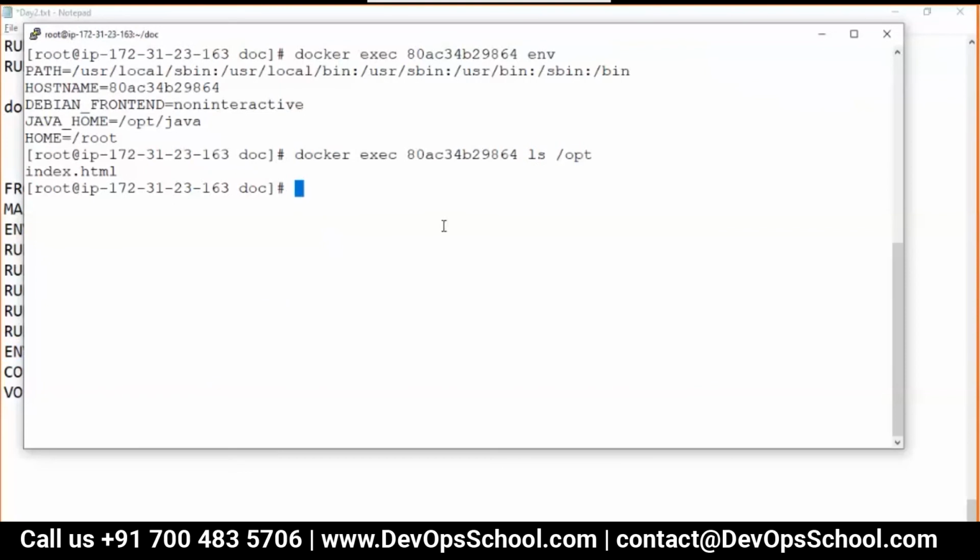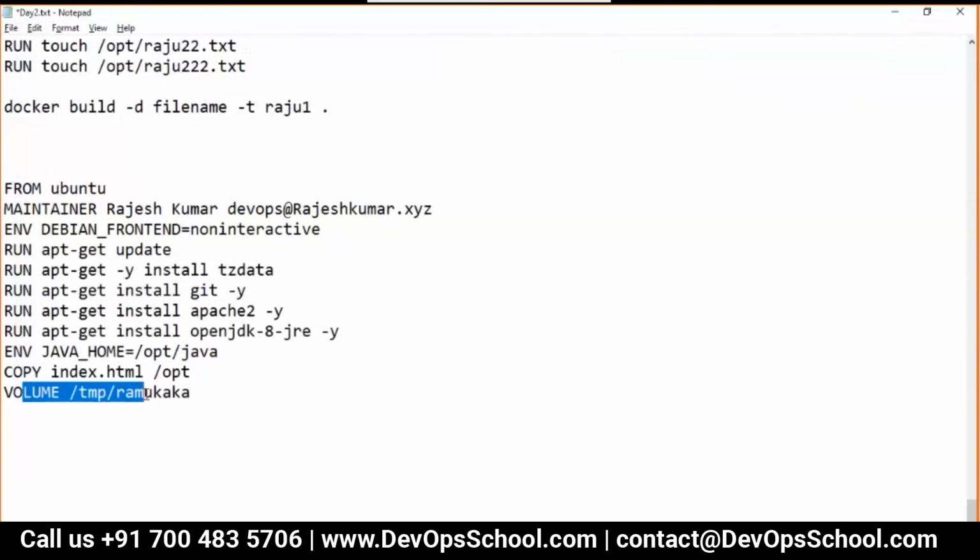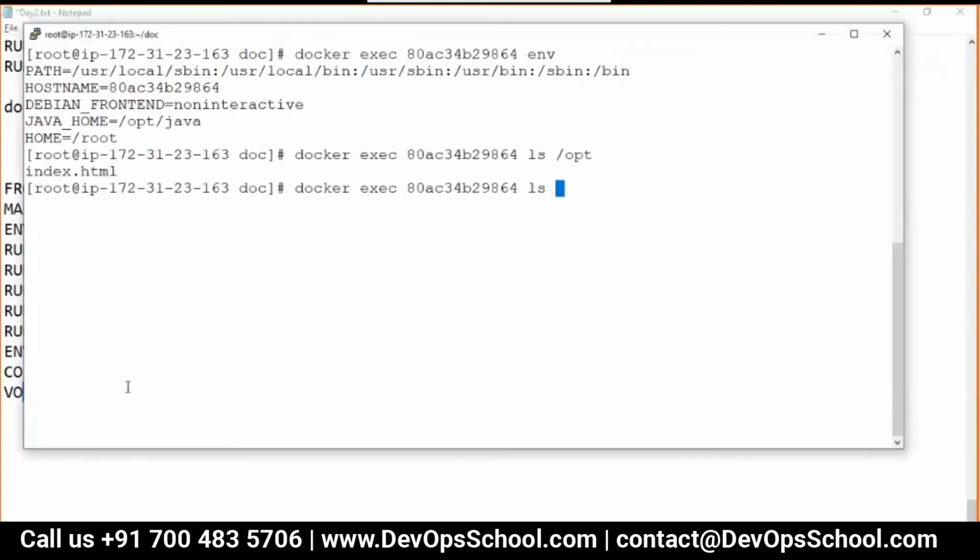Just imagine, this file is your packaged application. It can be hundreds of files of your applications which you want to copy inside it, set some variables, run some commands or whatever it is. And then do you have the volume or not? tmp ramu kaka. Let me check this.